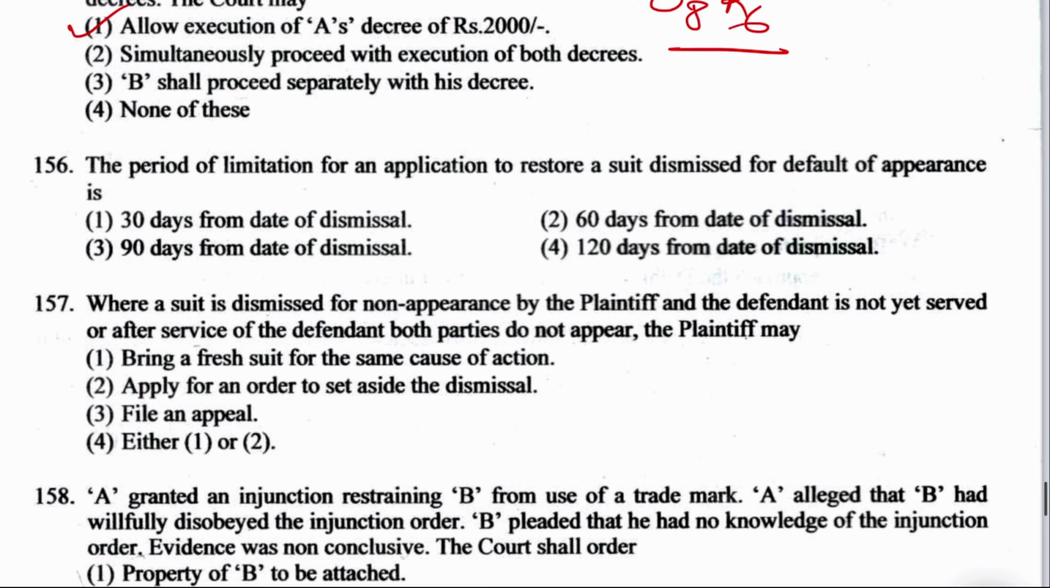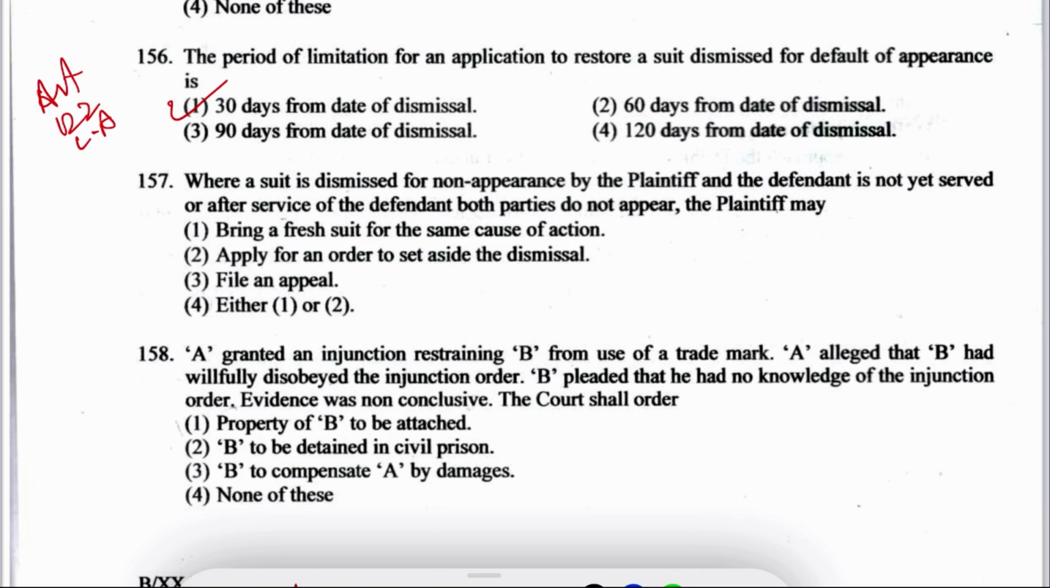Next is question number 156. The period of limitation for an application to restore a suit dismissed for default of appearance is how many days? It is 30 days from the date of dismissal. Option number 1. The period of limitation for an application to restore a suit dismissed for default of appearance is 30 days from the date of dismissal.